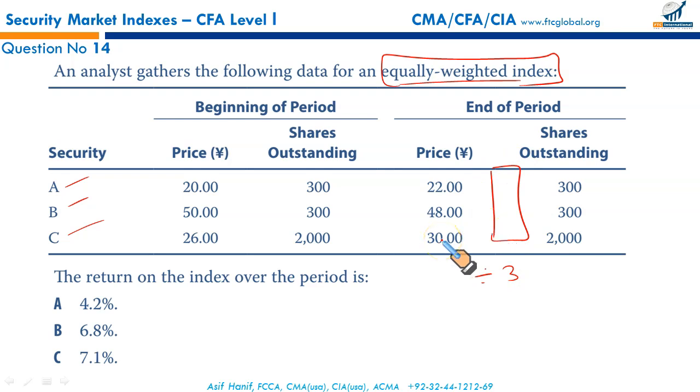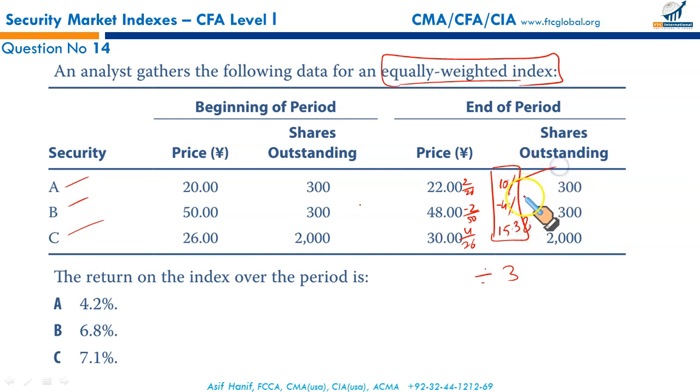So what we will do here, we will calculate the return for the first stock A. How much price has appreciated, based upon 22 by 20, that is 10%. 52 fell to 48, minus 2 by 50. When you convert into percentage, that is minus 4%. And 26 to 30, the increase of 4. 4 by 26 times 100, that will give you 15.38.